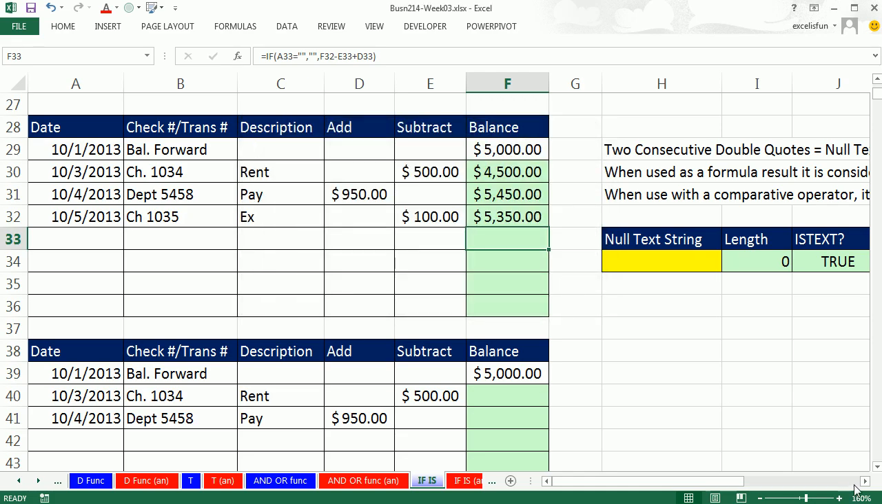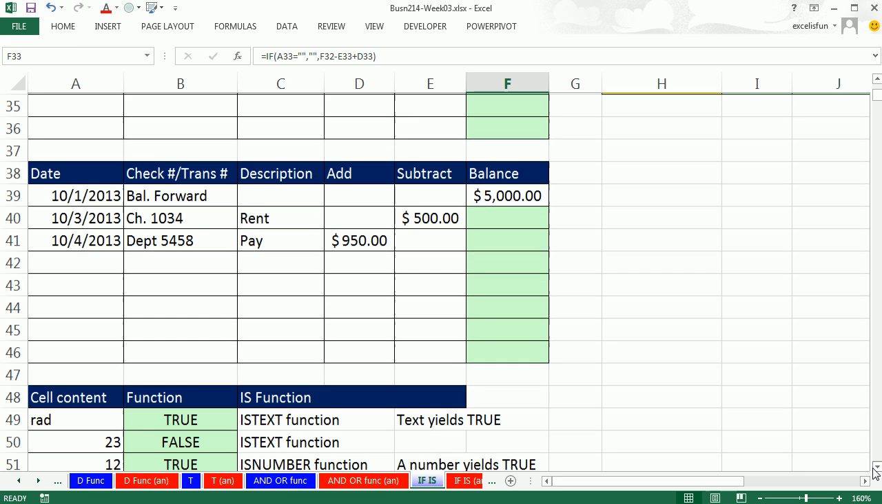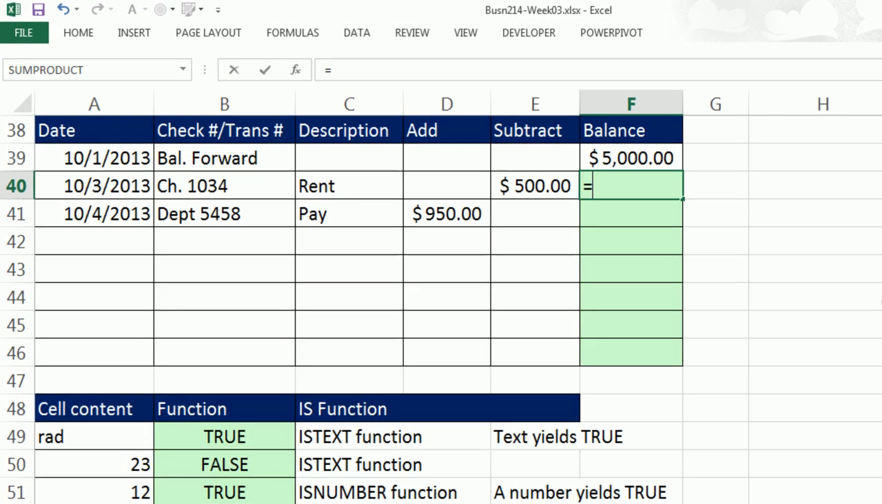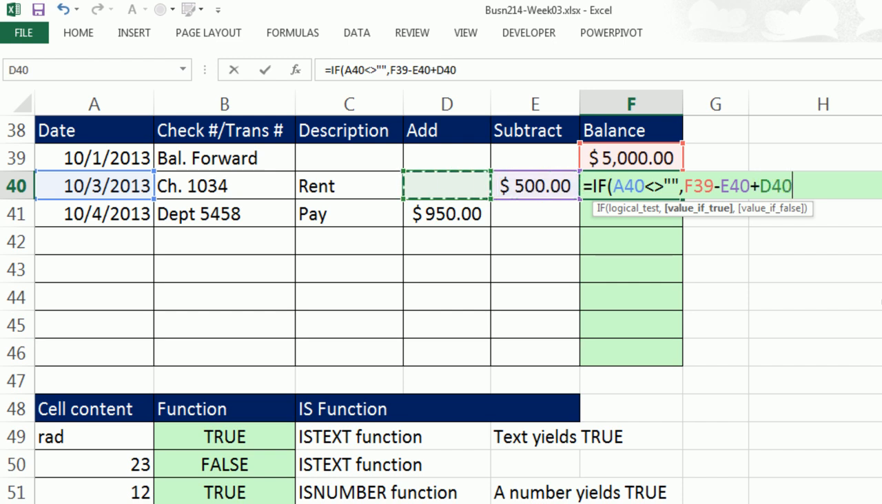Now let's go look at a few other ways to do this. Equals if, and instead of saying is this date cell equal to nothing or null text string, you could say is it not? Not is less than, greater than. If it's not empty, well, that means we want to run our formula. So it's 1 above minus 1 cell to my left plus 2 cells to my left. So the value, if true here, is our formula. Otherwise, show me a null text string. That's the syntax to tell the formula to show nothing.